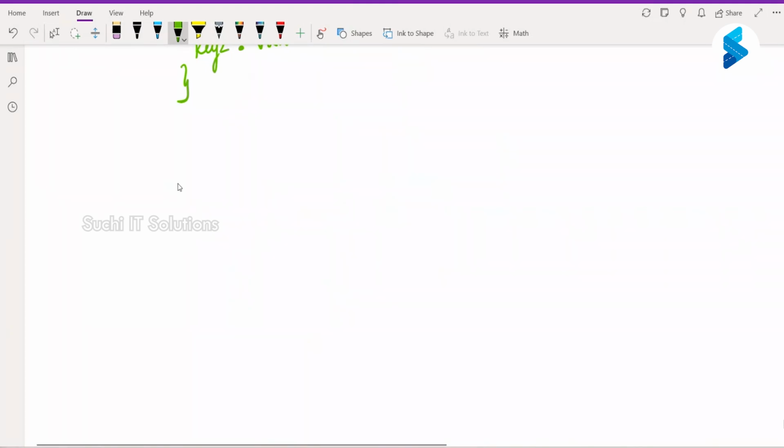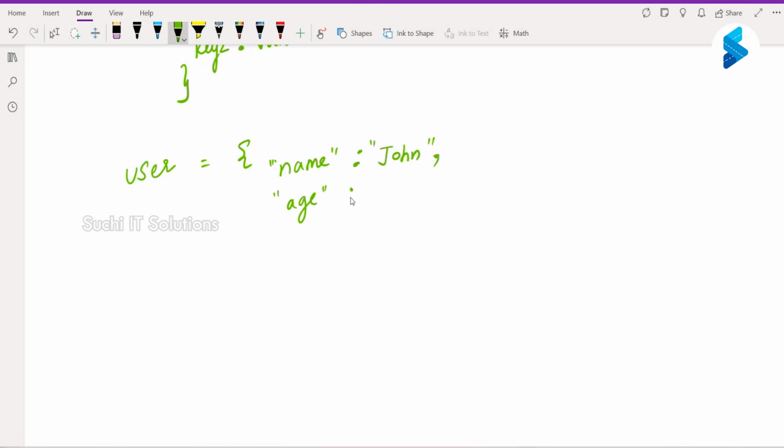Right. So let us create a simple dictionary. user is equal to, I have created a flower bracket and I can say name colon, what is the name? Age colon, let us say 30.